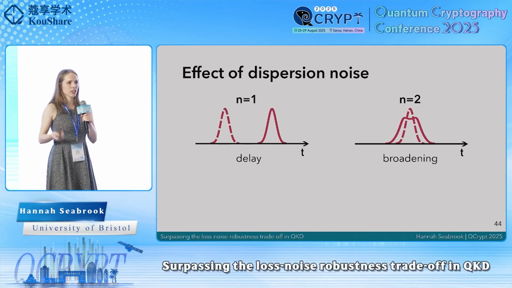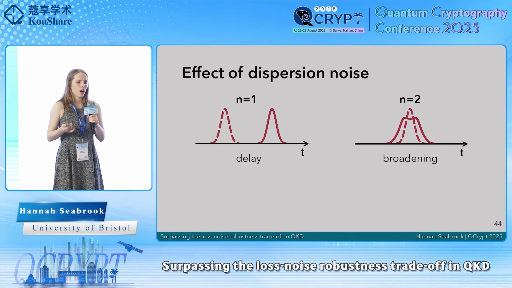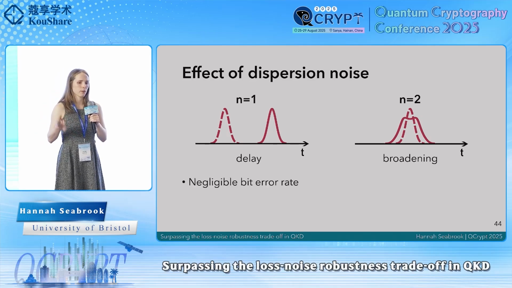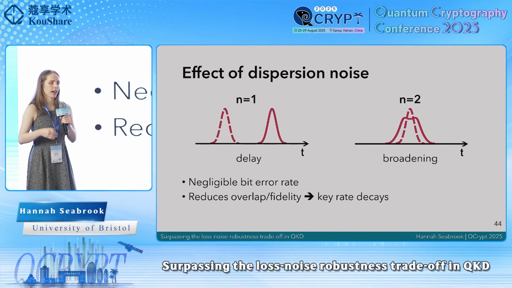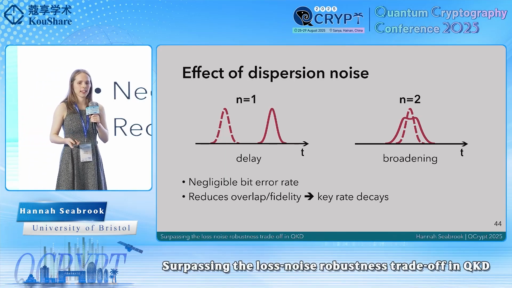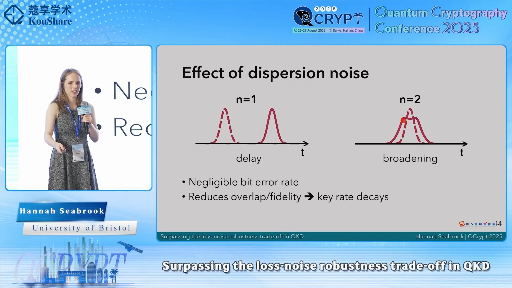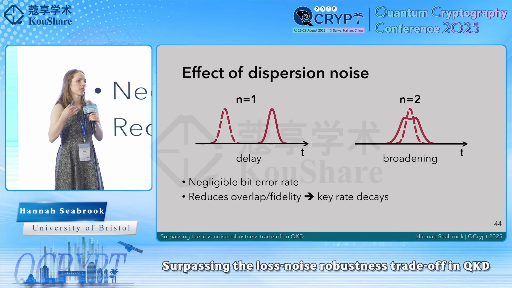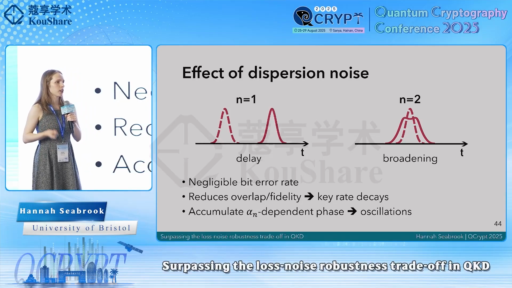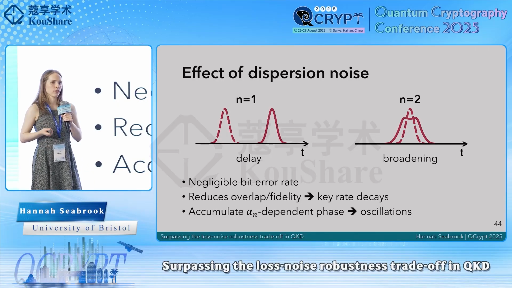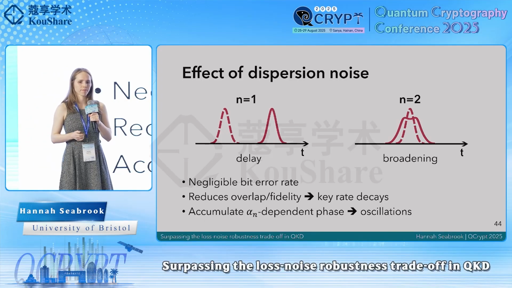So we can again consider what effect this has at the logical level of our encoding. And when we do that, we again find that we get a negligible bit error rate. We find that we get a reduction in our overlap fidelity again, which we can understand by looking at this picture here. This will correspond to decays in our key rate. But then we also find that we accumulate an alpha n dependent phase, and this is going to correspond to oscillations in our key rate.